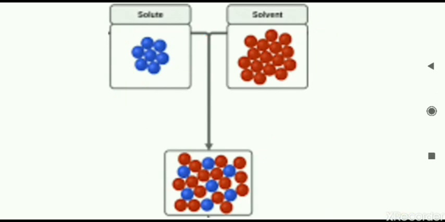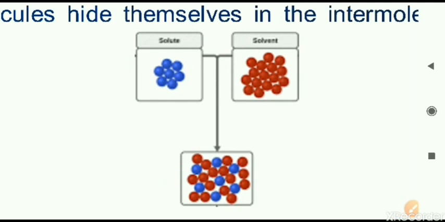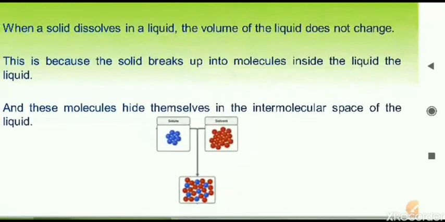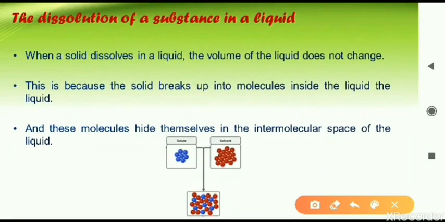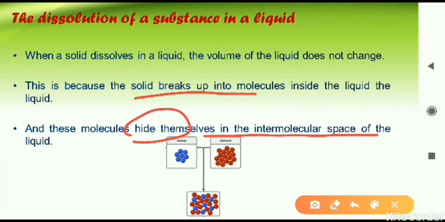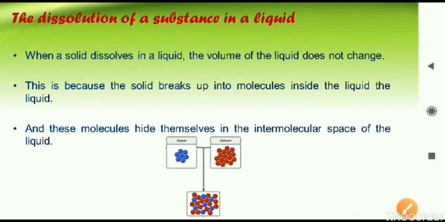That is why we can say the liquid volume will not change. That is why it is happening. So that is the answer. We have seen the reason in this diagram. The solid molecules have broken down, and they are hiding themselves in the intermolecular space of the liquid. That is why the volume of the liquid does not change.